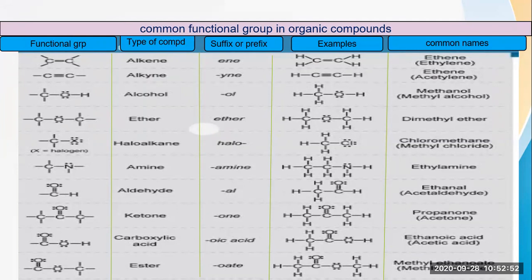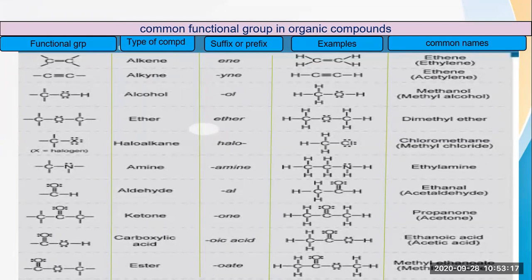Then comes the haloalkanes. Now X is the symbol for the halogen. So you know what types of halogen we have. Chlorine we have, iodine we have, fluorine we have, bromine we have. So if in a methyl group we add any of the halogens, likewise chlorine, bromine, iodine or fluorine, then what we have to write is haloalkane.